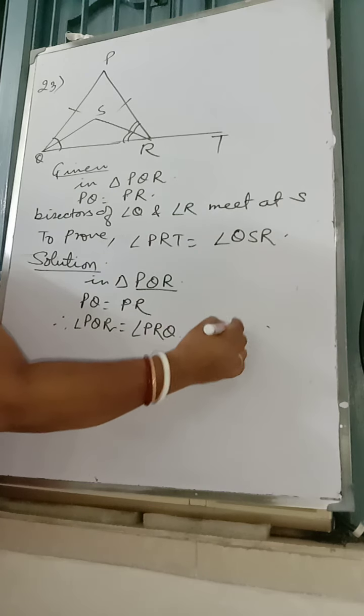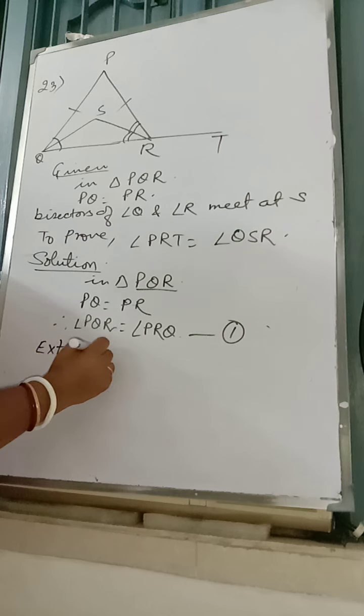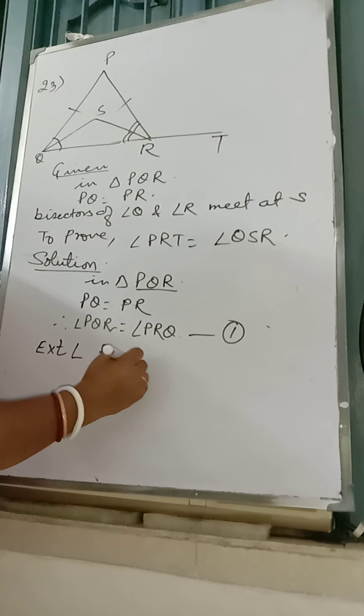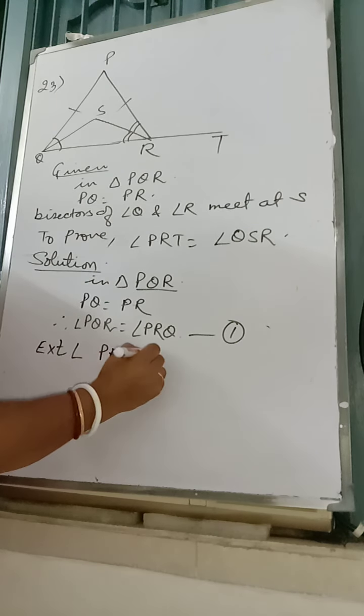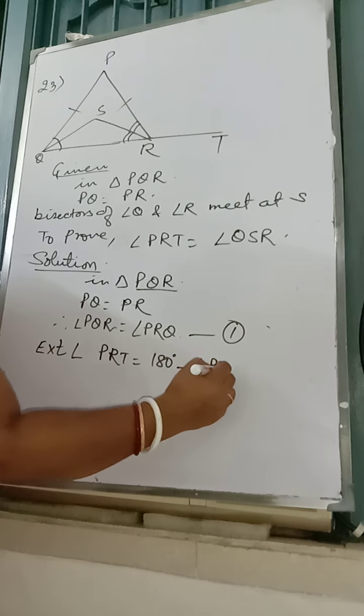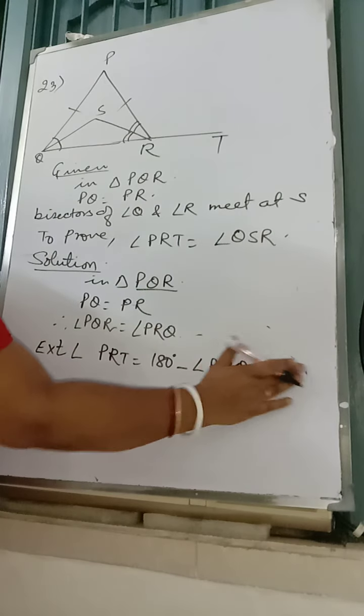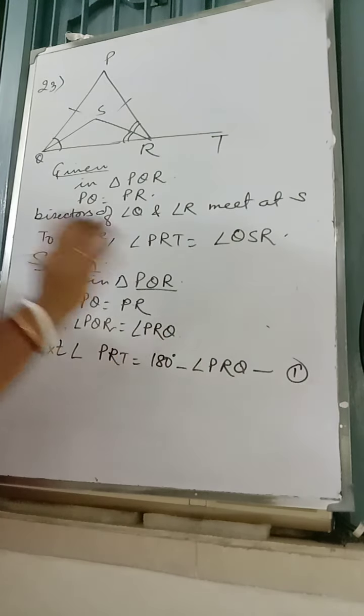This is number 1 we got. Okay. Exterior angle PRT is equal to 180 degrees minus angle PRQ. I can write, this is number 1.